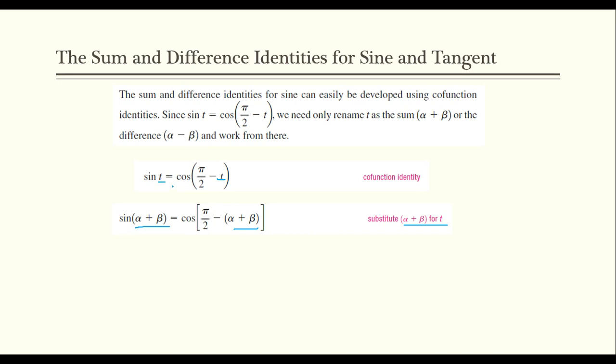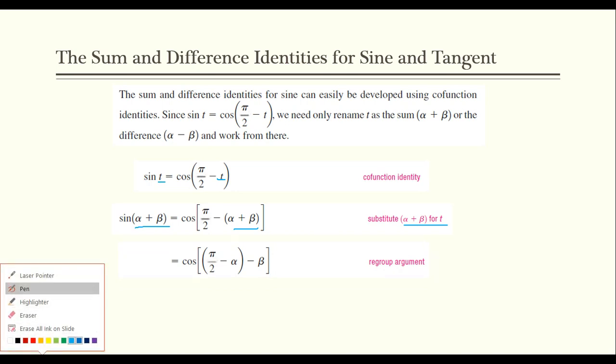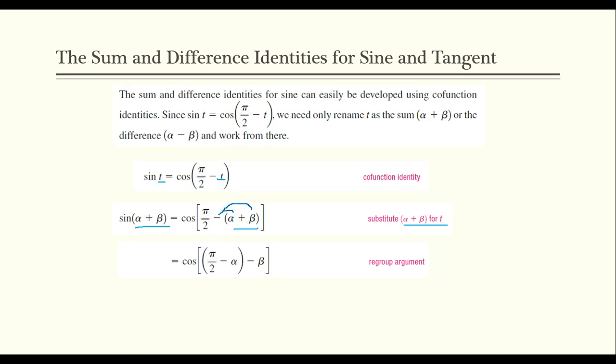Nothing crazy. So the left-hand side, sine of alpha plus beta equals cosine of pi over 2 minus alpha plus beta. Now, working on the right-hand side, I am going to regroup this. It's kind of like the associative property, because if I distribute this negative through to both pieces here, I have pi over 2 minus alpha minus beta.